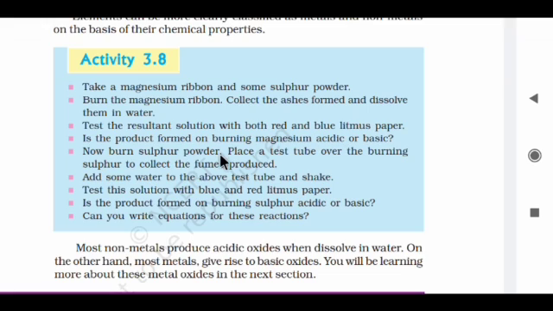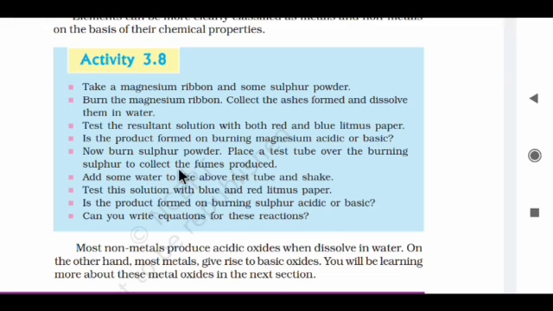Now burn sulfur powder, place a test tube over the burning sulfur to collect the fumes produced, add some water to the test tube and shake. Test this solution with blue and red litmus paper. Is the product formed on burning sulfur acidic or basic? Can you write the equation for this reaction?